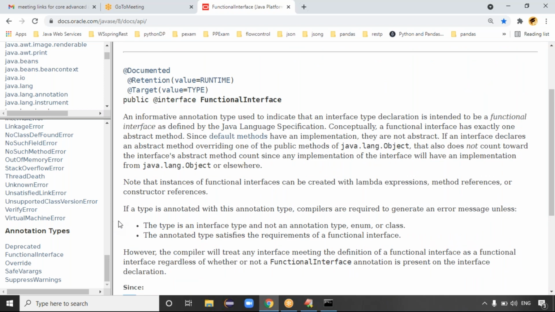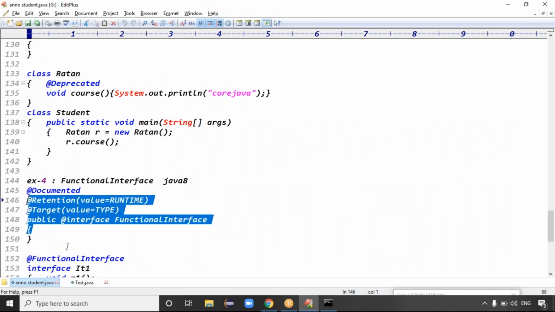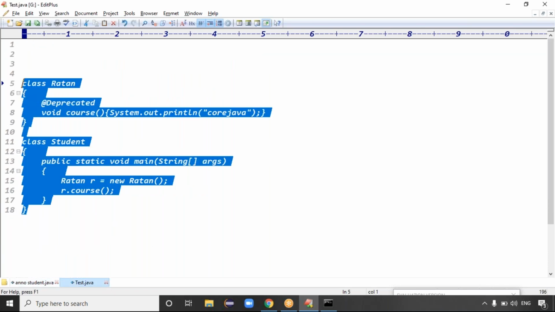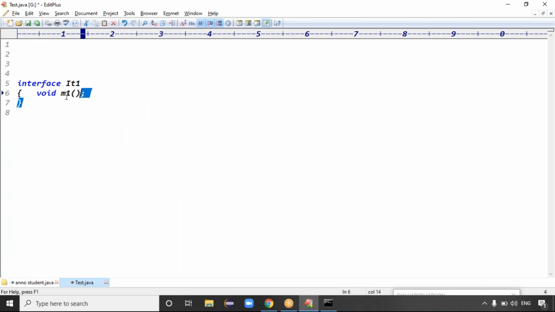Exactly. Good. For example, this is a predefined annotation, functional interface, with target and all. Interface ID1, I specified that: interface ID1 contains the void m1 method. Tell me, is this a functional interface or not? It's definitely a functional interface. If you make two methods, is it a functional interface or not? It's not a functional interface, right? Exactly, it is not a functional interface, guys.